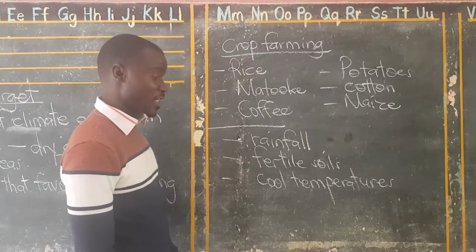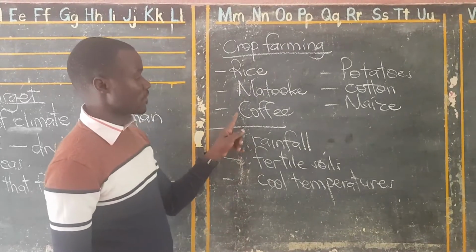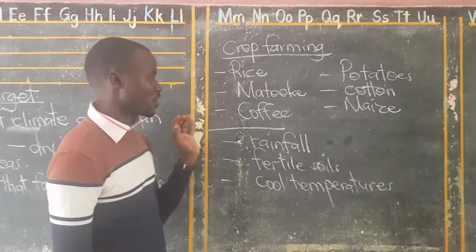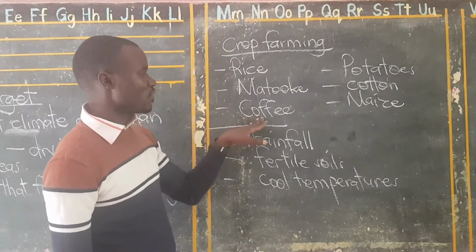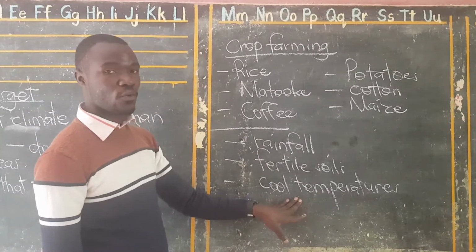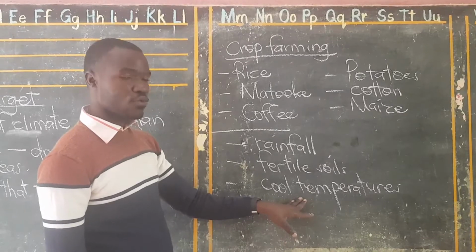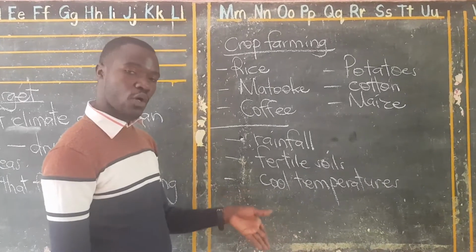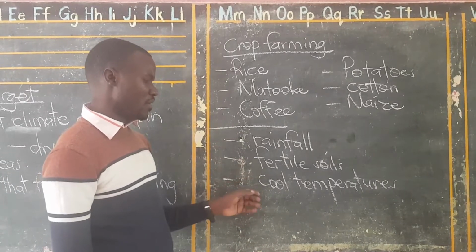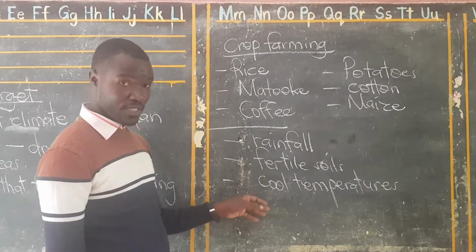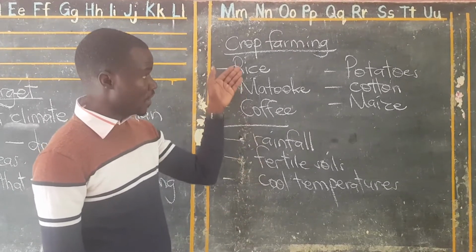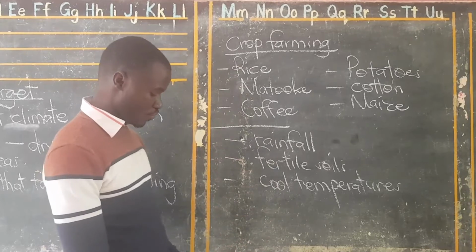When you talk about coffee in the Bududa area or the slopes of Mountain Elgon, they are known for growing Arabica coffee. Arabica coffee needs cool temperatures to grow well, and also needs reliable or moderate rainfall. You get me? So these are some of the factors. You can find, in the booklet that you have, the factors that favor the crops in these wet areas to grow.